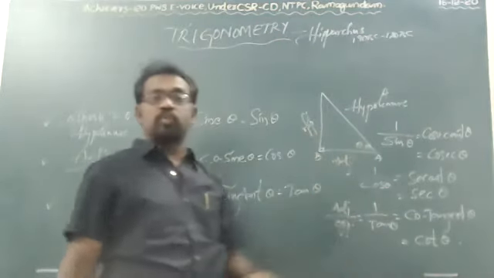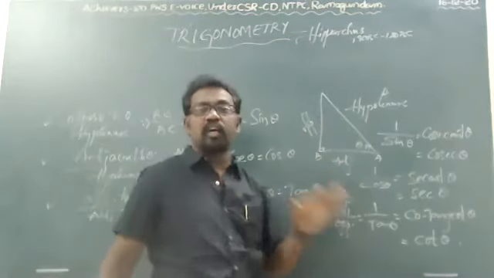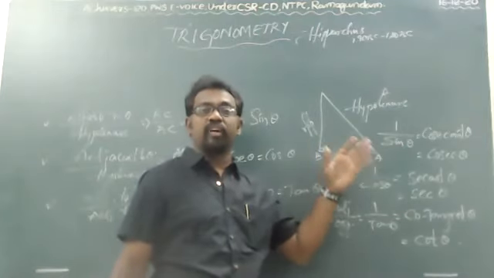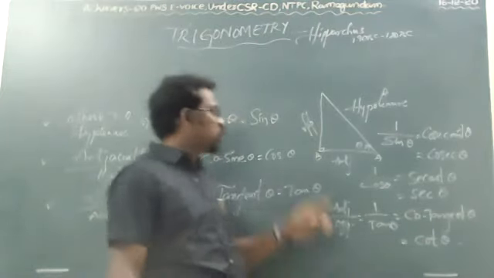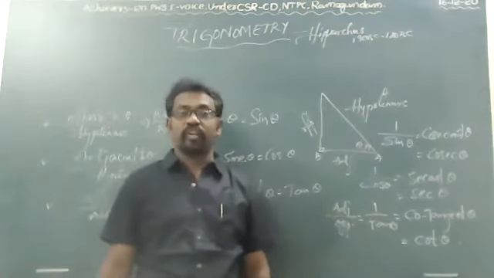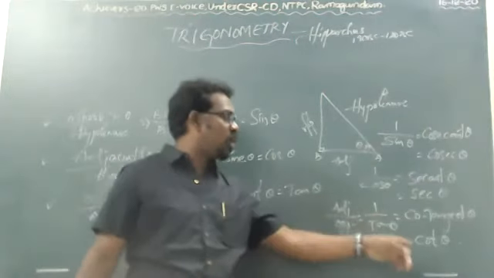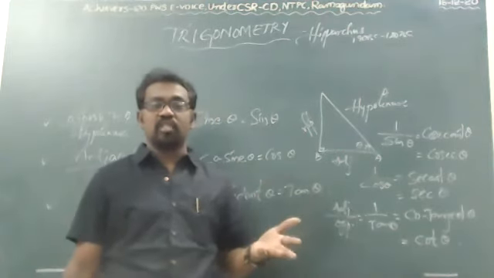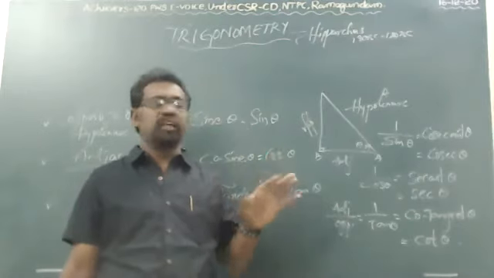The side names are most important in trigonometry. If you are very thorough in this, you can do the problems very easily, whatever the problem in trigonometry. Moreover, sine and cos theta are most important, because whatever the other ratios we have, tan theta, cot theta, secant theta, cosecant theta, converting them into sine and cos, you will get the solution very easily.